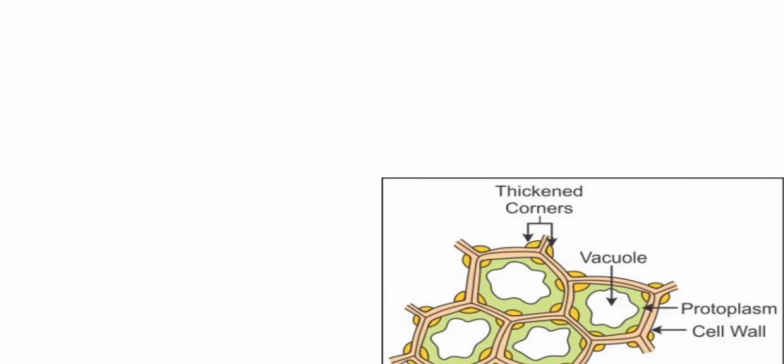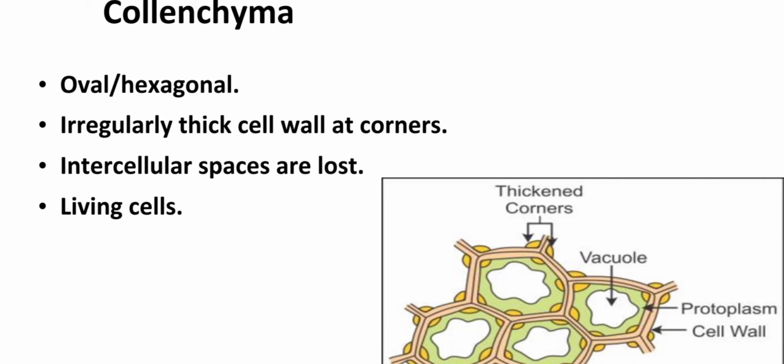Now the next tissue that we are going to learn is collenchyma. Collenchyma is much similar to parenchyma. The major difference between parenchyma and collenchyma is that collenchyma cells are irregularly thick walled, and that too at the corners. Parenchyma cells are also oval. Collenchyma is also oval. Parenchyma cells have thin walls. Collenchyma have thick walls, but the thickness is towards the corners.